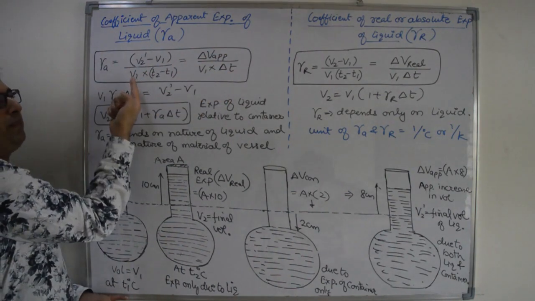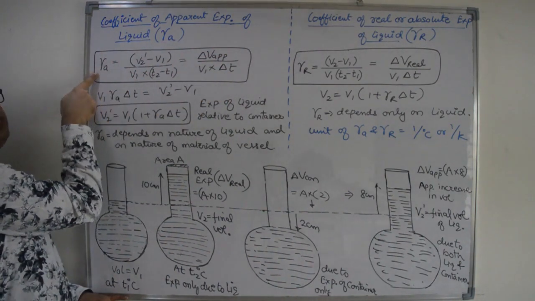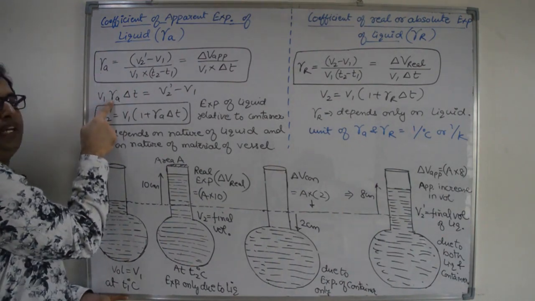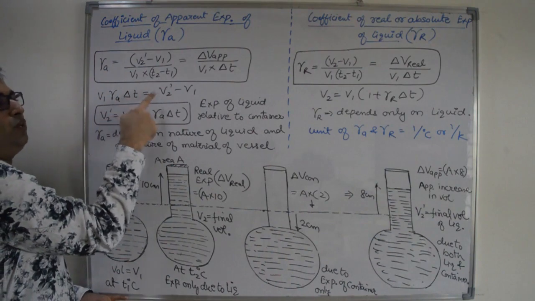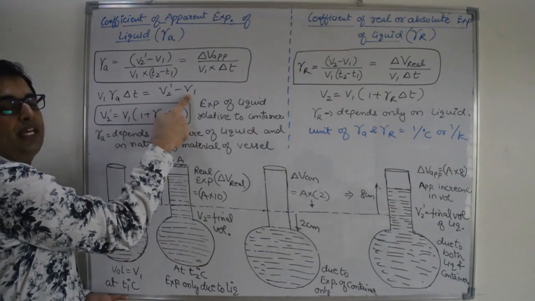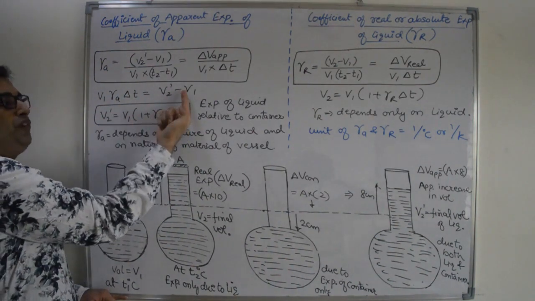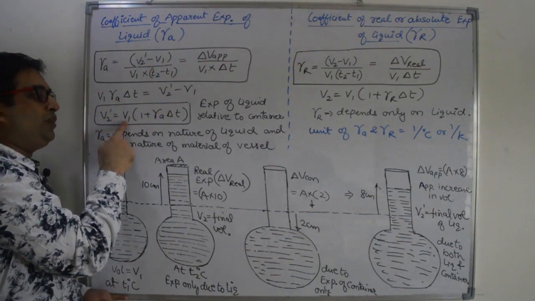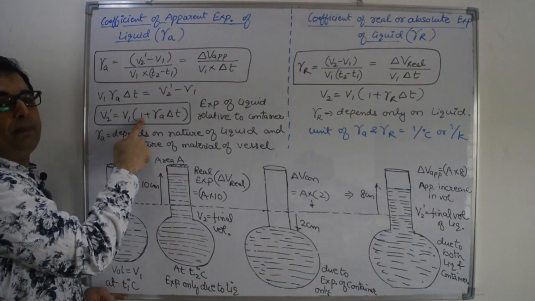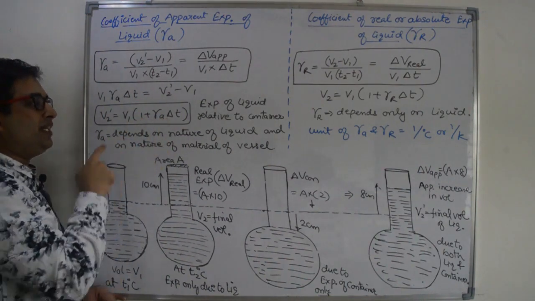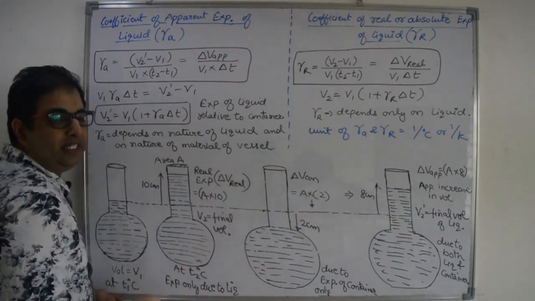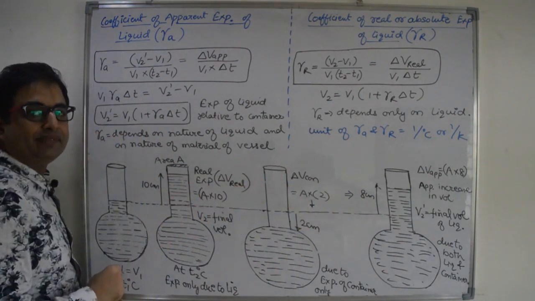Now let us multiply V1 into delta T with gamma A. You will get V1 into gamma A into delta T is equal to V2 dash minus V1. And if you shift this V1 to this side, you will get V2 dash is equal to V1 into 1 plus gamma A into delta T. This is the apparent final volume of the liquid, including the effect of the container.